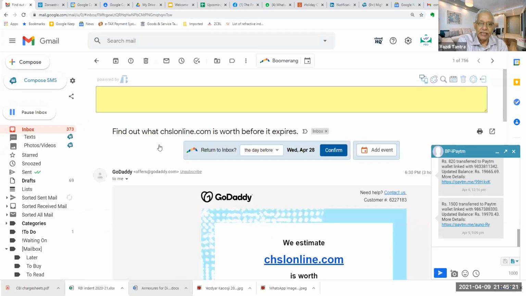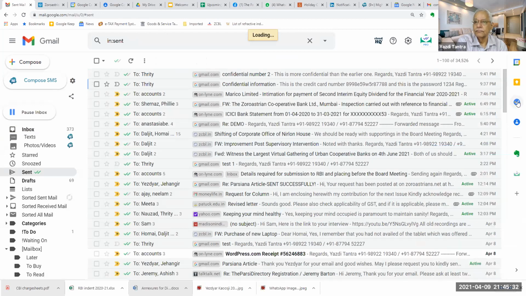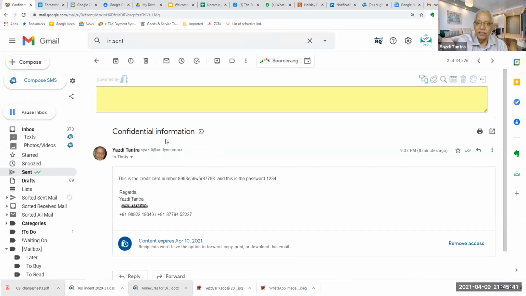Now, if I go in my sent box also, this is also interesting. I have sent this mail, the first mail, confidential information. I have one option to remove access. So the minute I say remove access, that means the recipient will not be able to see this mail.